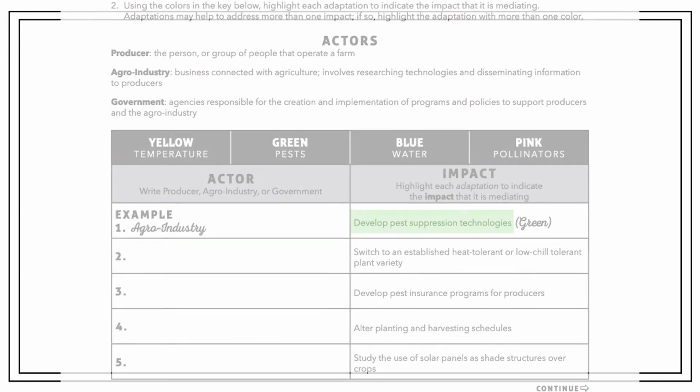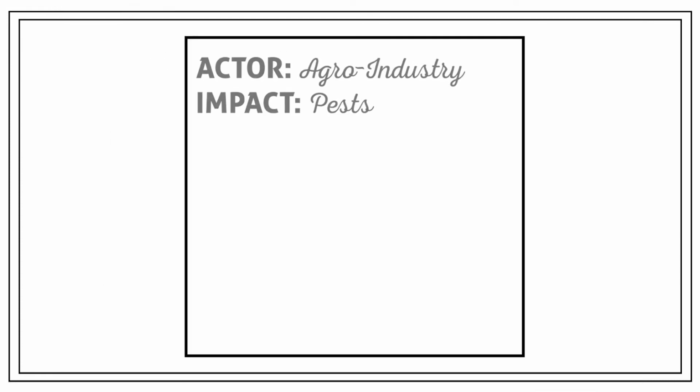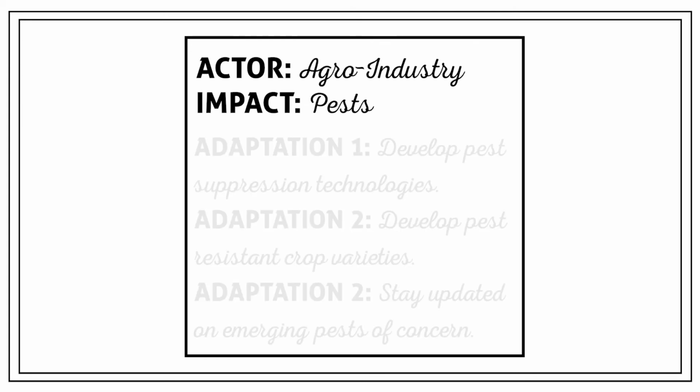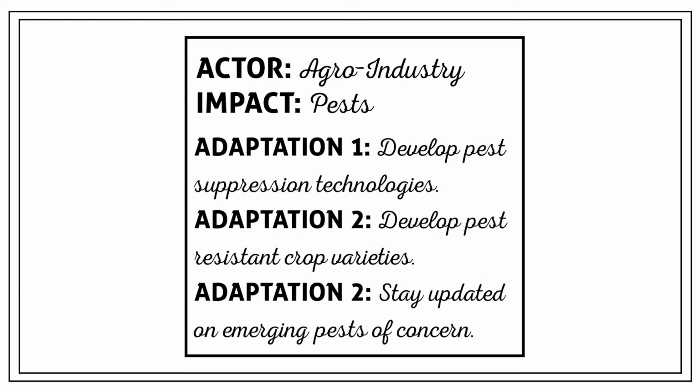Once research is complete, students will make their poster. It should have the group's assigned actor and impact written at the top. Then, list the 2 to 3 adaptations that apply to that actor and impact combination from the Actors and Impacts worksheet. Next, you'll do a gallery walk of the completed posters.